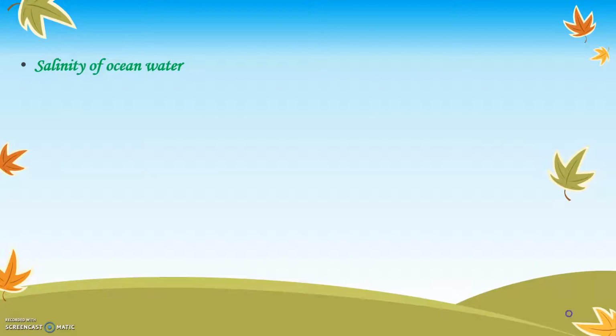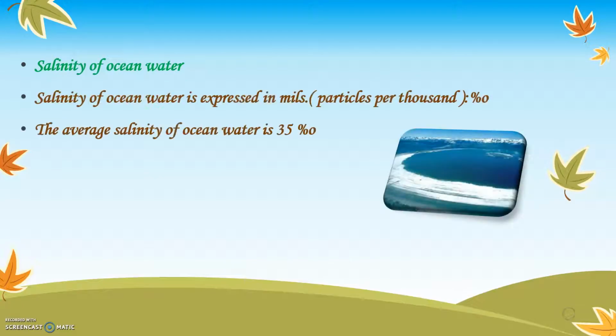Salinity of ocean water. Salinity of ocean water is expressed in per mille, parts per thousand, and this is the symbol used to denote it. For water, we use liters.